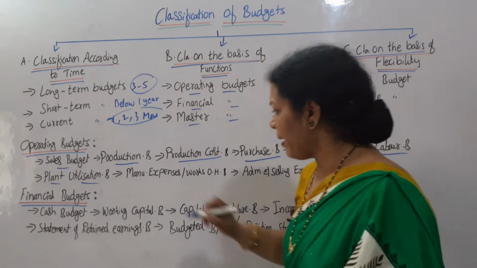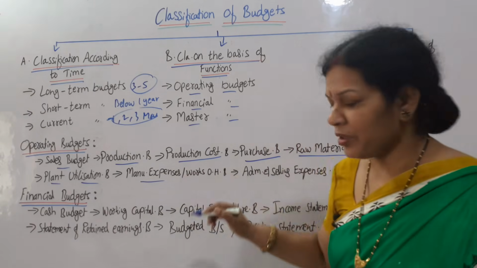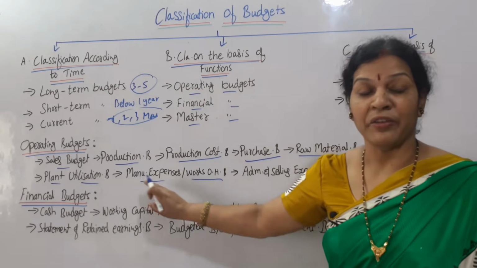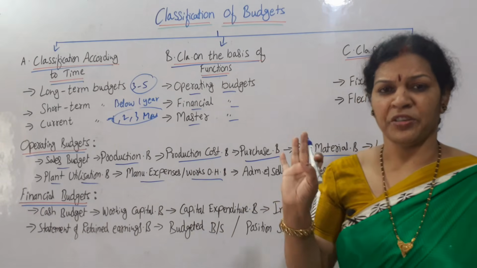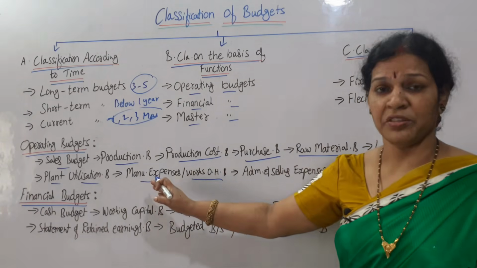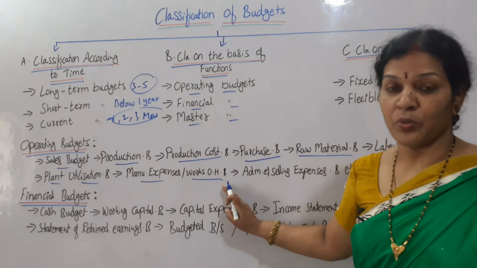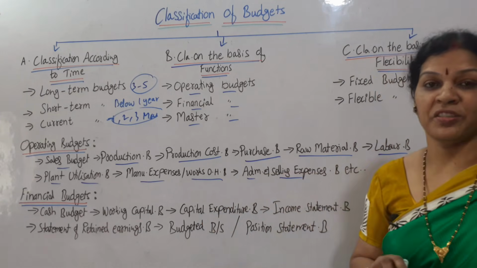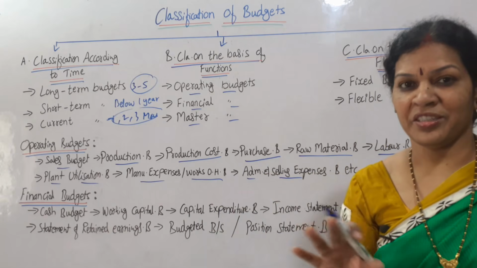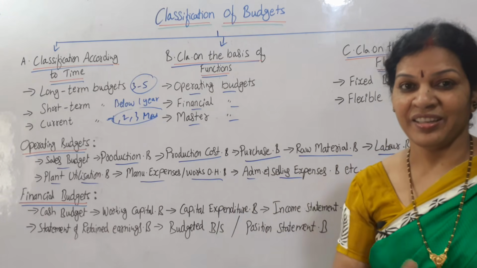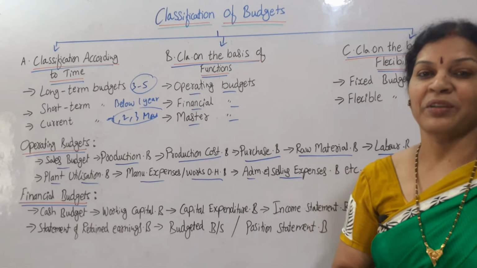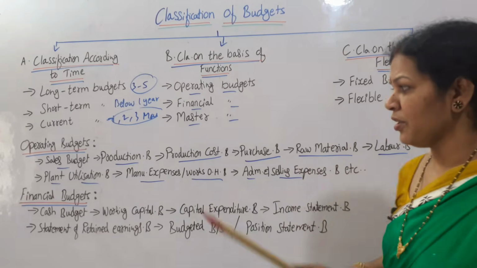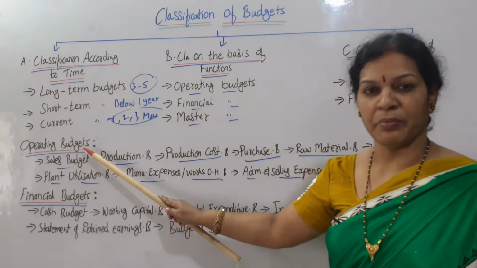In the same way, manufacturing expenses, or you can say works overheads. Works overhead or manufacturing expenses, a separate budget we can prepare. You can say manufacturing expenses budget or works overhead budget, meaning is the same. And administrative and selling expenses budget. Administrative and selling are the third category of expenses we have seen in cost accounting, right? So for this also we can prepare a separate budget. So these all come under the operating budgets.